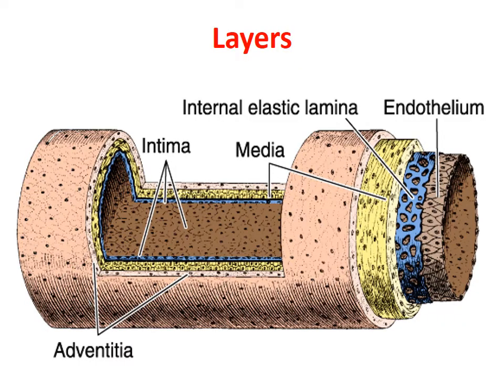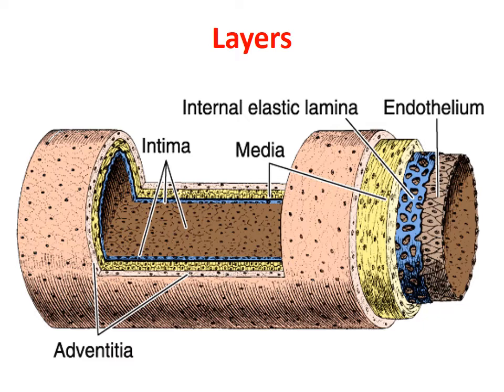This is another diagram, same thing, same information. So tunica intima, tunica media, tunica adventitia. Intima is nothing but endothelium, and also there is internal and external elastic lamina. So these are the various layers. Now I expect that my students can easily reproduce what are the various layers of a typical vessel, and what are the various structural elements present in a typical vessel.